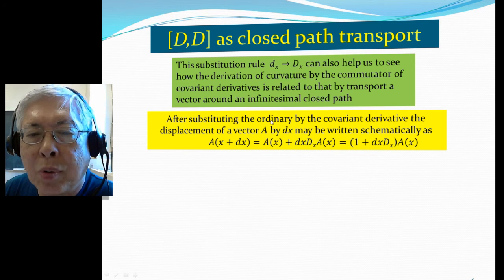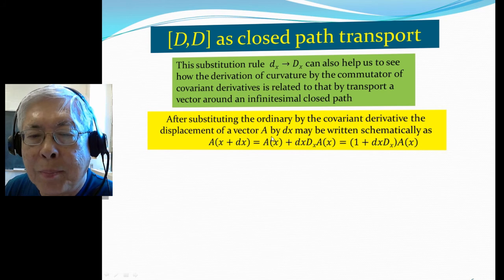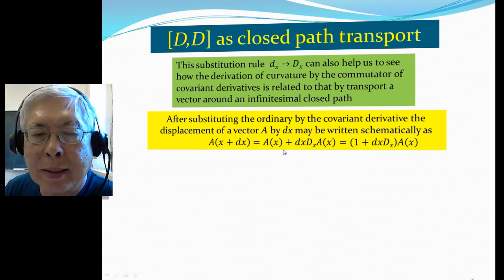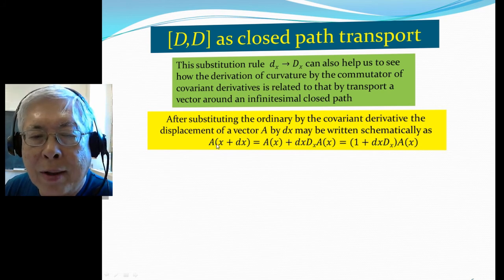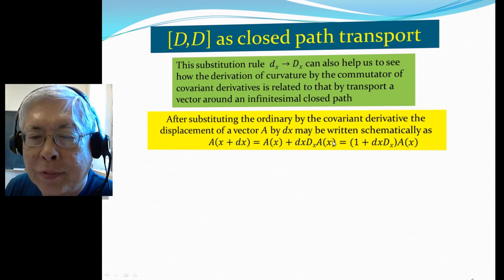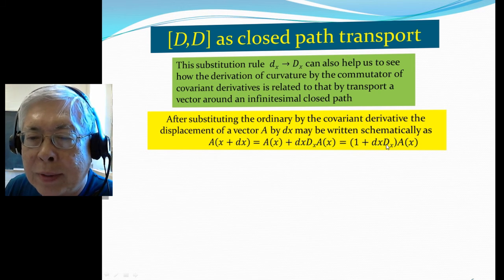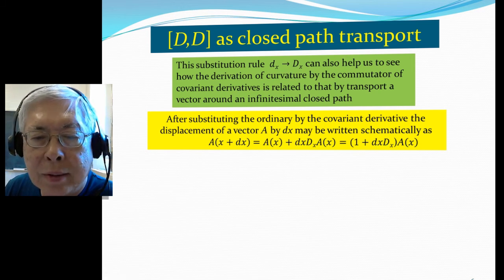After substituting the ordinary derivative by the covariant derivative, the displacement of a vector by dx may be written schematically like this: A of x plus dx equals A of x plus dx times the covariant derivative acting on A, where now the derivative is replaced by the covariant derivative. Or I can write this, factoring out the field A, as 1 plus dx times the covariant derivative D_x.